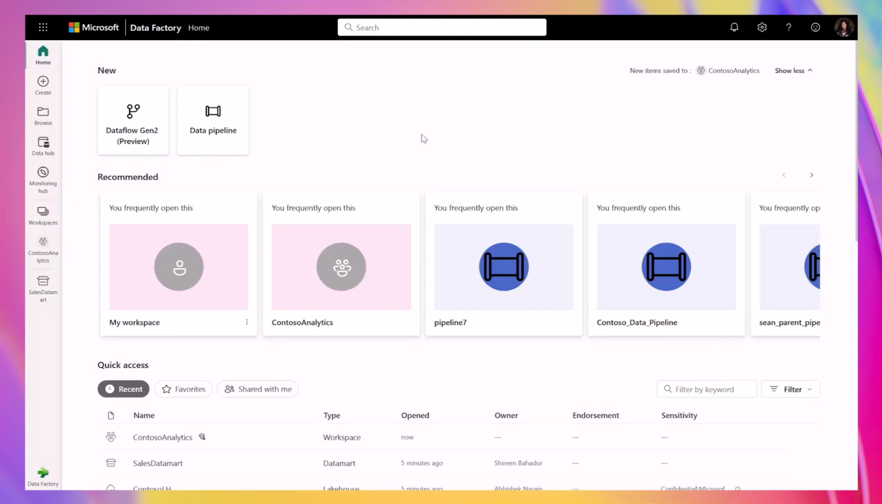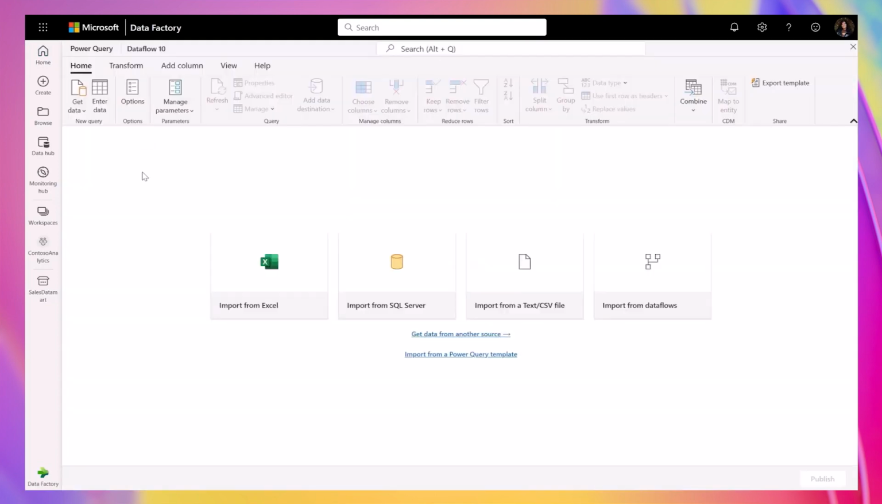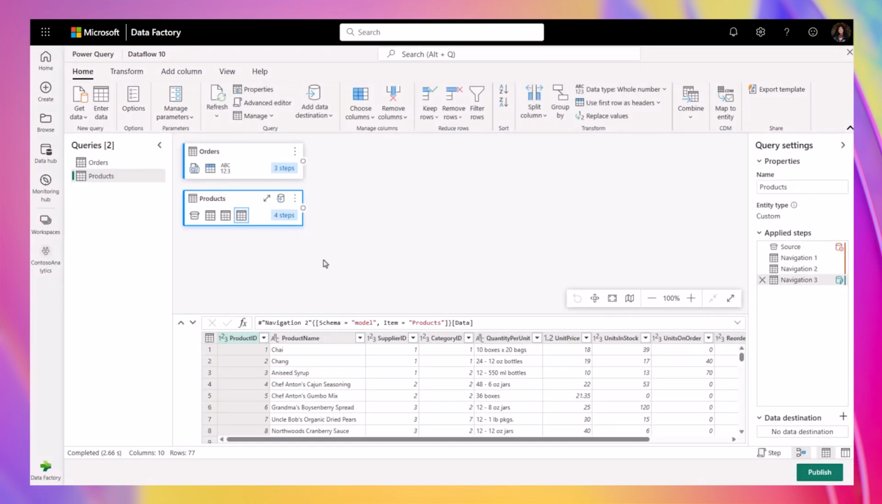Let's start by creating a dataflow. Users who are familiar with Power Query will appreciate the familiarity of the low-code yet customizable experience. With over 170 connectors, you can get data from many sources. As you can see here, I have already imported my two tables, my orders table and my products table, from my Worldwide Importers SQL database.